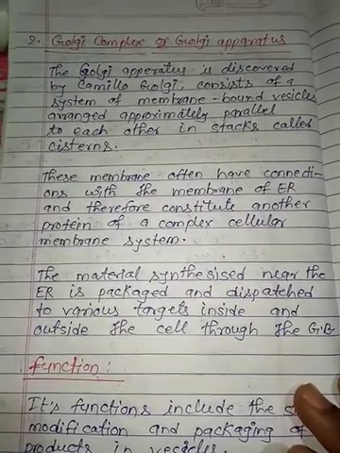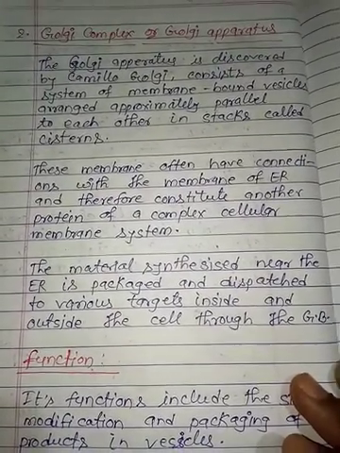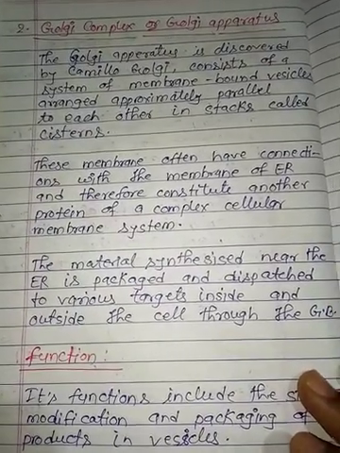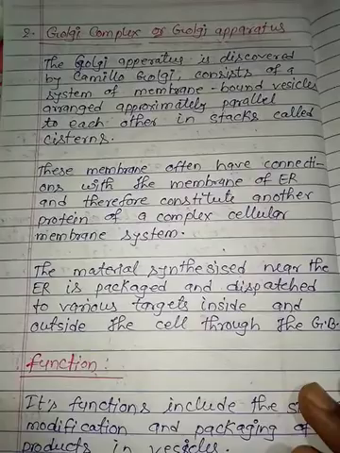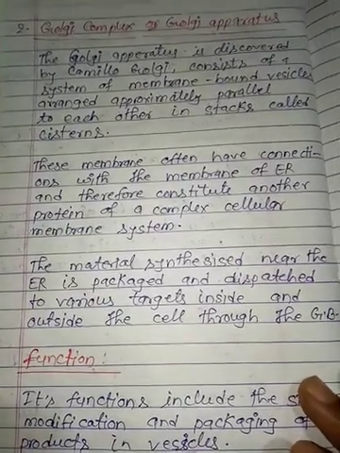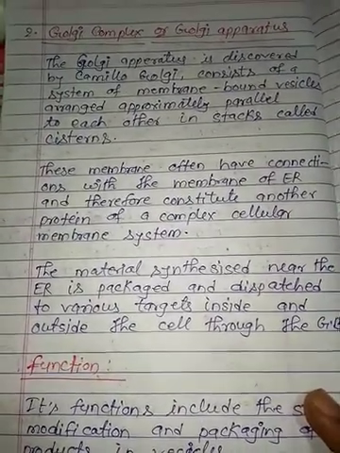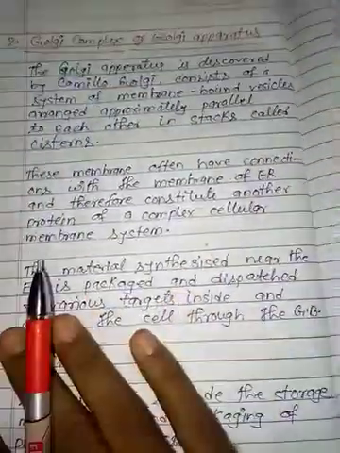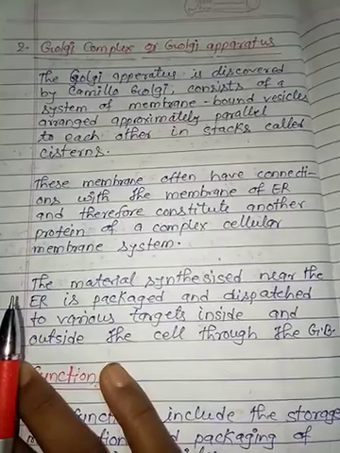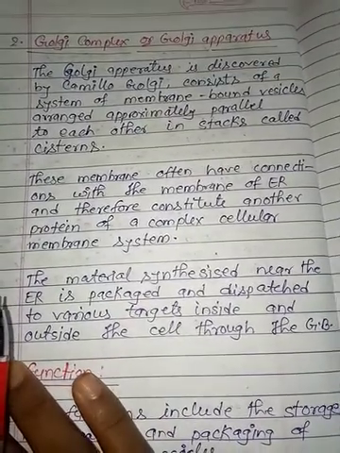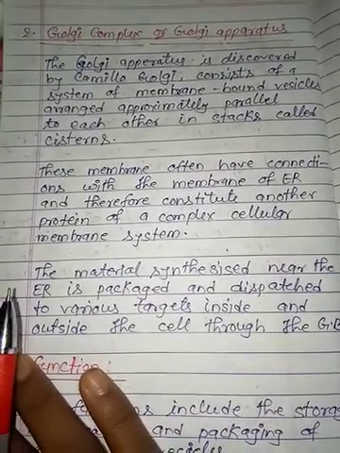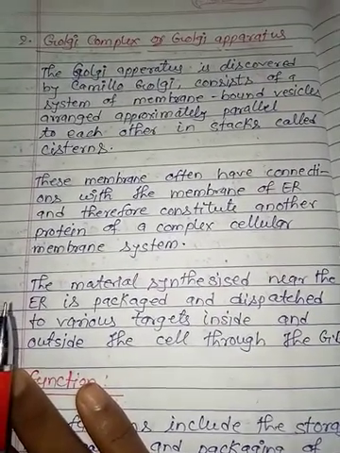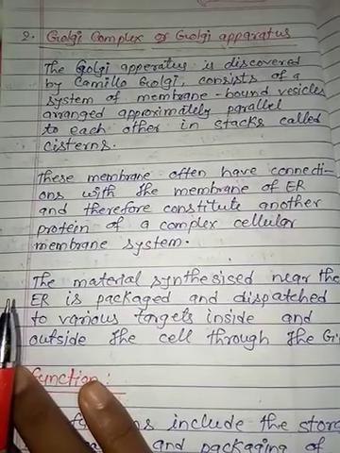This is the next cell organelle, the Golgi complex. It is also called the Golgi apparatus, or the dictyosome in plant cells. In animal cells it is called the Golgi complex, but in plant cells it is called the dictyosome. The Golgi apparatus was discovered by Camillo Golgi. On the basis of the scientist's name, this cell organelle is named the Golgi complex.